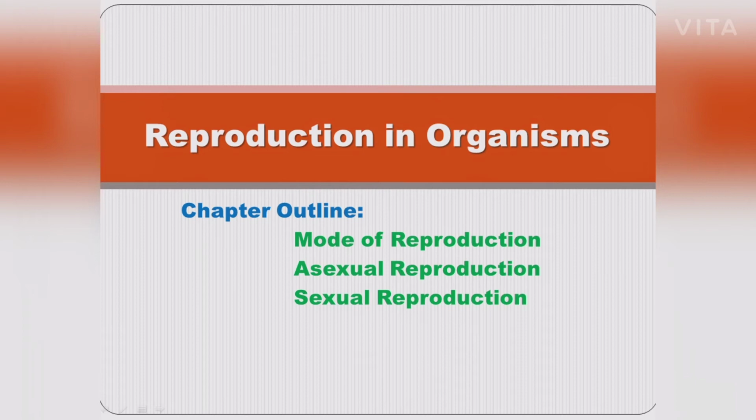Example, starfish, tail of wall lizard. In sponge, when macerated and squeezed through fine silk cloth, the cluster of cells passes through and these can regenerate new sponges. This technique is used for cultivation of sponges.